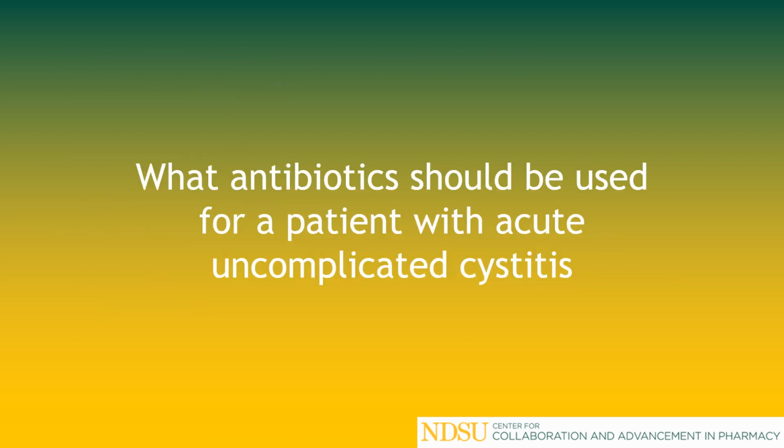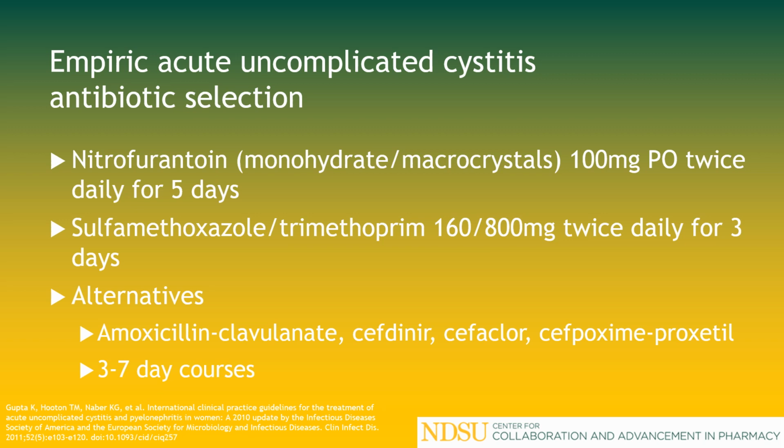Our next question is, what antibiotics should be used for a patient with acute uncomplicated cystitis? The choices are nitrofurantoin monohydrate or macrocrystals 100 mg PO twice daily for 5 days, sulfamethoxazole trimethoprim 160 mg by 800 mg twice daily for 3 days, with alternative choices of amoxicillin clavulanate, cefdinir, cefaclor, or cefpodoxime proxetil, with all of those antibiotics being a 3 to 7 day course.